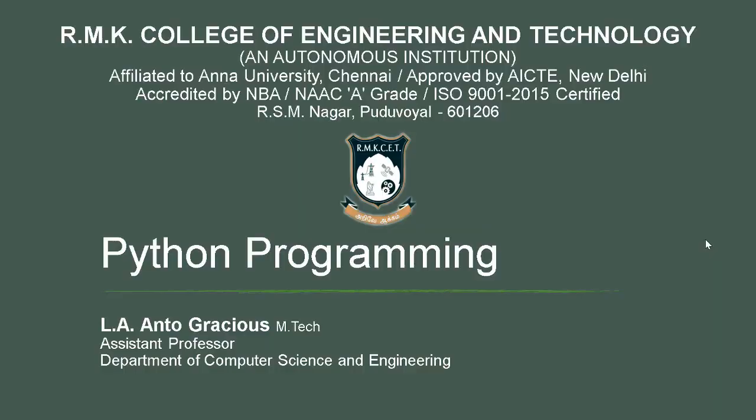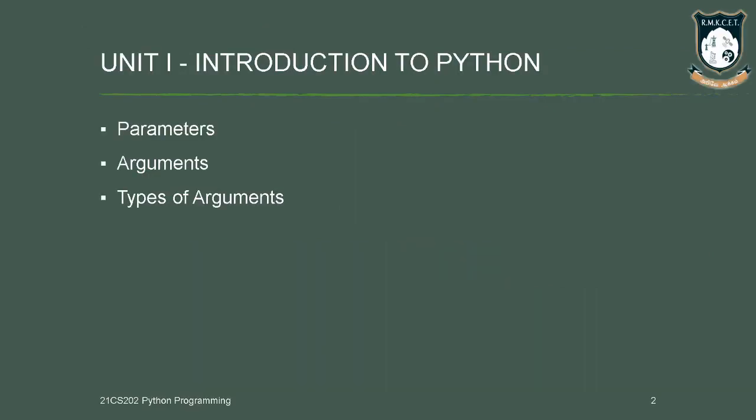Today we are going to see a topic from the course Python programming. Here we are going to see three topics: what are parameters, arguments, and types of arguments. While writing or executing a program, we will be sending different input values. Based upon the placement of the input values, the terms change.